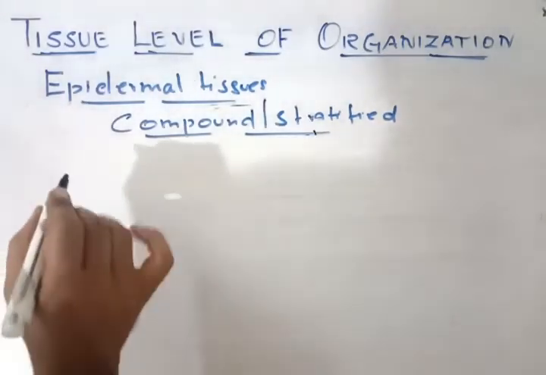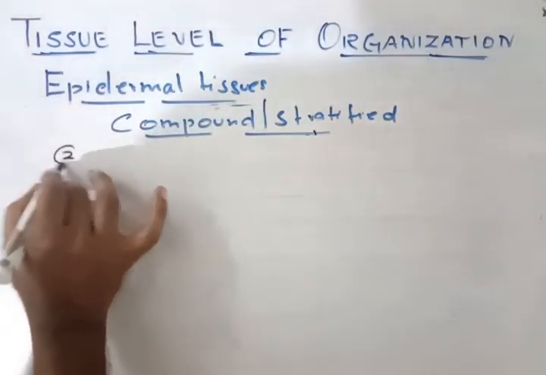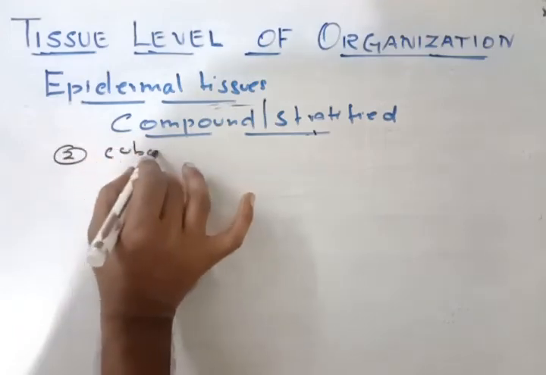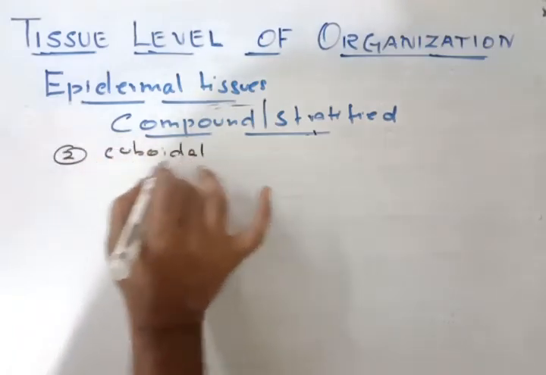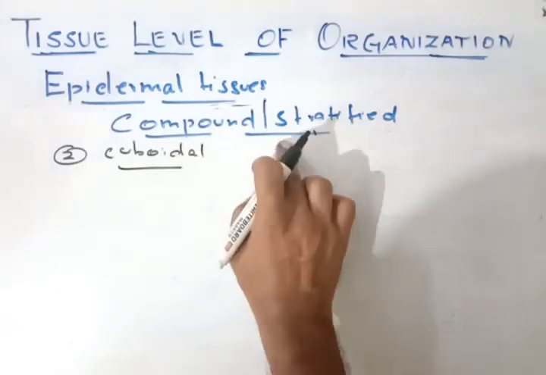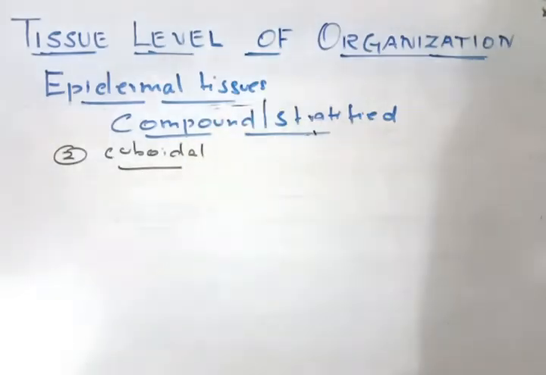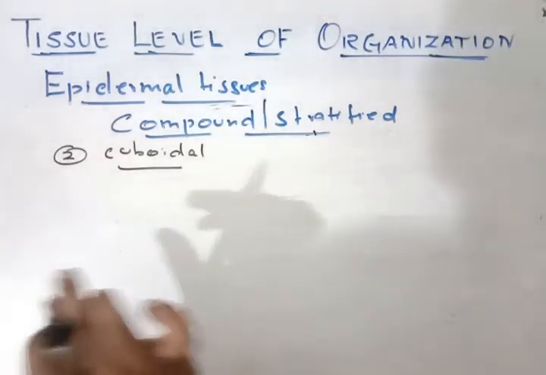One is the stratified cuboidal epithelial tissues, or compound cuboidal epithelial tissues. The name comes because of the lower arrangement of the cells.